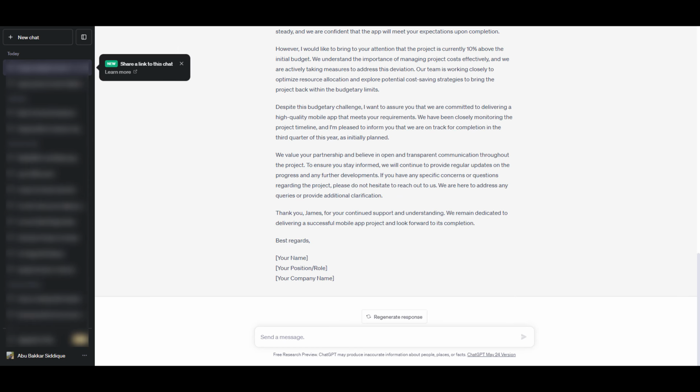We could also come up with a subject for the email. We could add our own name, we could define the email and so on, but this is how ChatGPT works